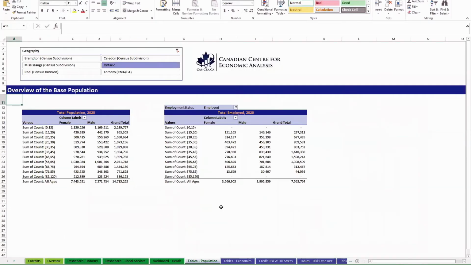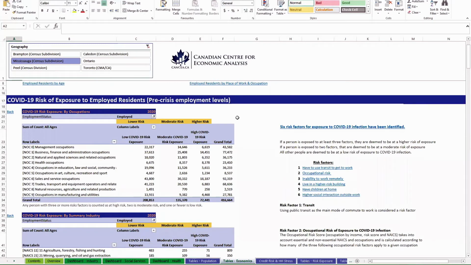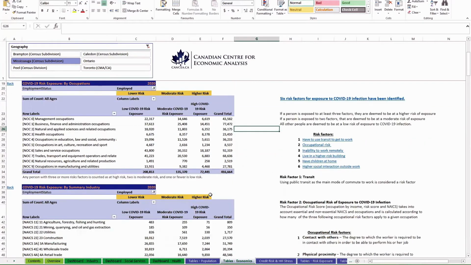All right, so the tables. As I mentioned, this one's more of just a check for your own benefit. Next is the economics table. So here's the list of all the tables included in the tab. Here we have the risk exposure, and we have the explanation of what it is to have high or moderate or low exposure risk to a COVID-19 infection. Kind of talks about our methodology and all the different risk factors individually, which I'll get to later.